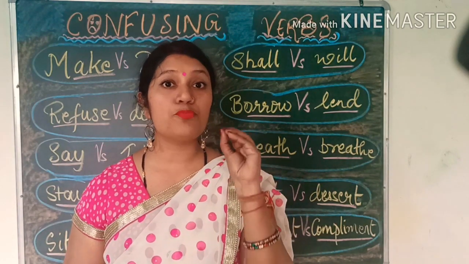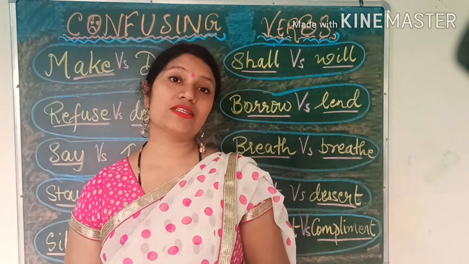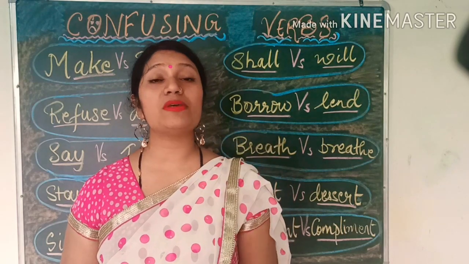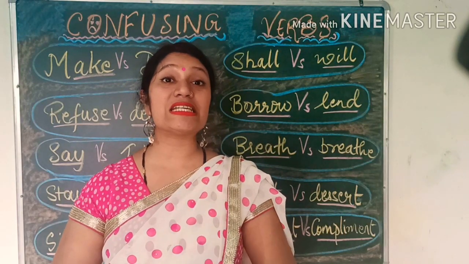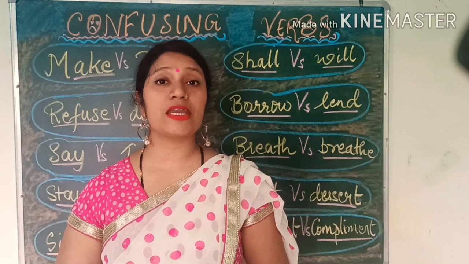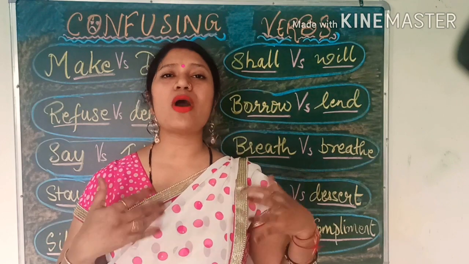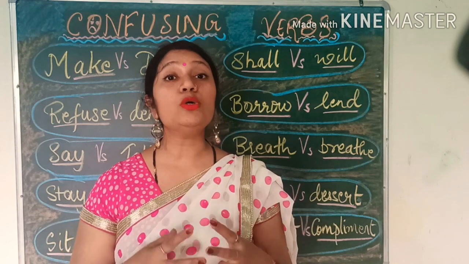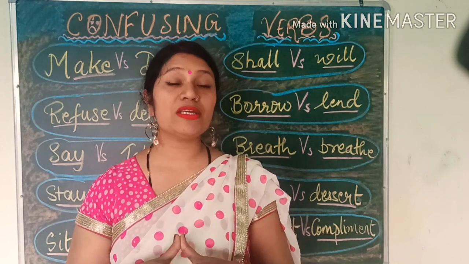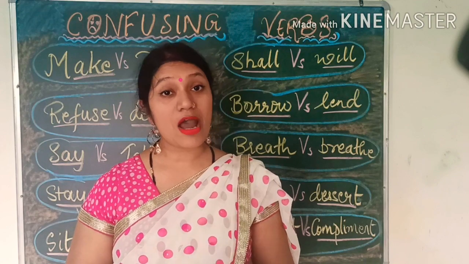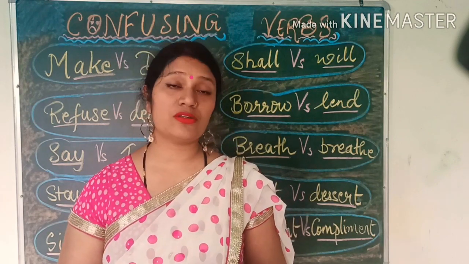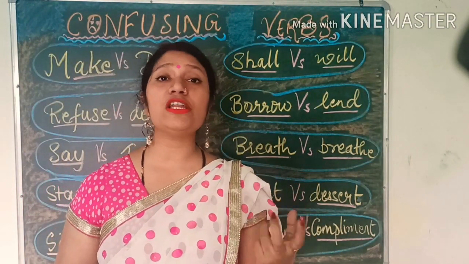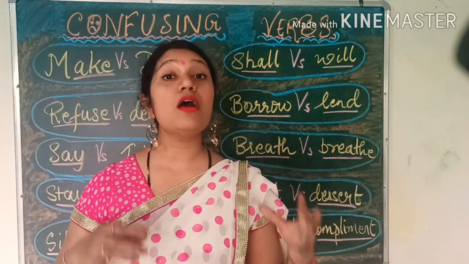Also, if you are making a promise, I will do it. That means that's kind of a promise. Even if you are not using the word promise, the word will shows that it is a confirmed promise from your side. Yes, something that's going to happen in the future can also be very well displayed by the word will. You can also use it in a question. Right? So shall is used with the first person, will is used with the second and third person.